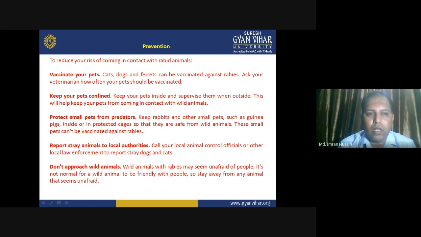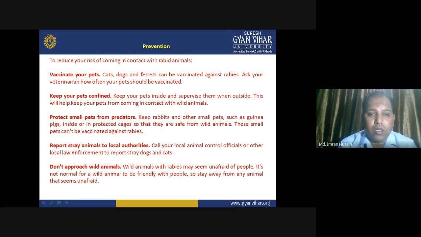This will help keep your pets from coming in contact with wild animals. Protect small pets from predators. Keep rabbits and small pets such as guinea pigs inside or in protective cages so that they are safe from wild animals. These small pets cannot be vaccinated against rabies.